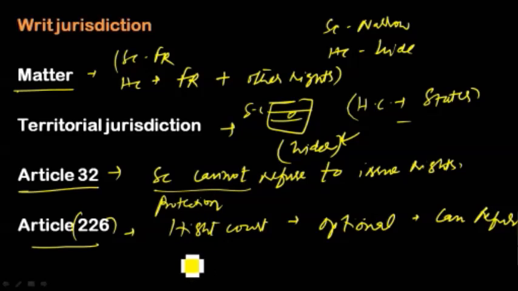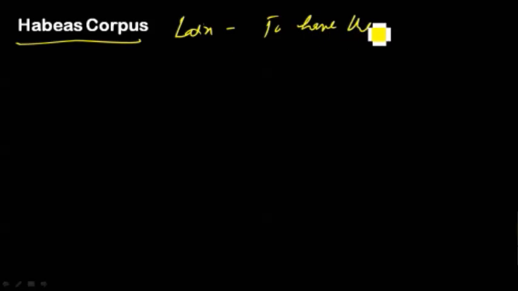So let's move into detail about those 5 writs that I have mentioned earlier. The first is habeas corpus. It's a Latin term which means to have the body of. Habeas corpus is an order issued by the court to a person who has detained another person to produce the body of the latter before it.